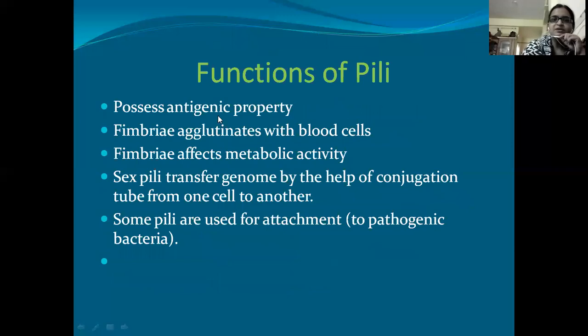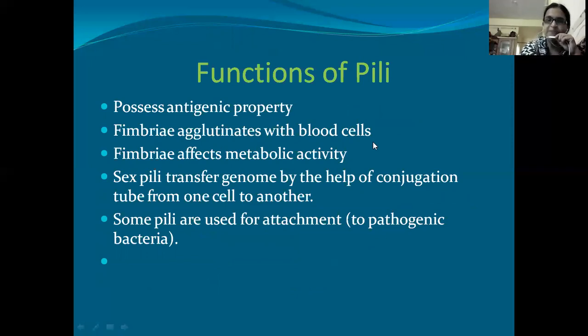Coming to the functions, they possess antigenic property. What this means is that whenever a bacteria enters the host, the host immune system will raise antibodies towards this pili. So it acts as an antigen. Now fimbria agglutinates with blood cells. We see blood agglutination reactions.